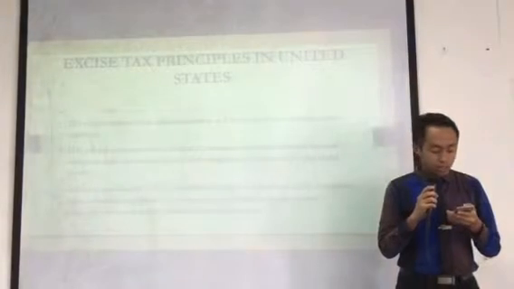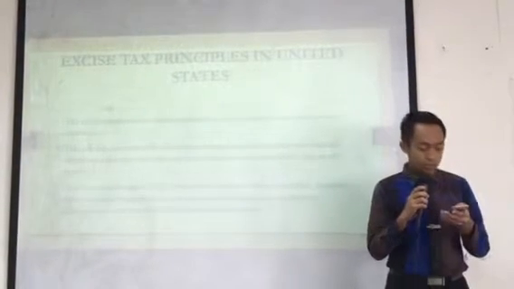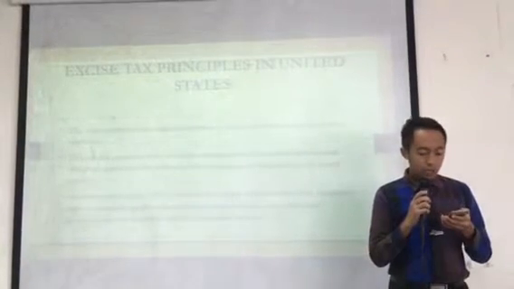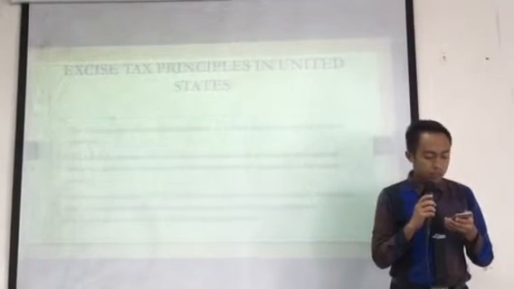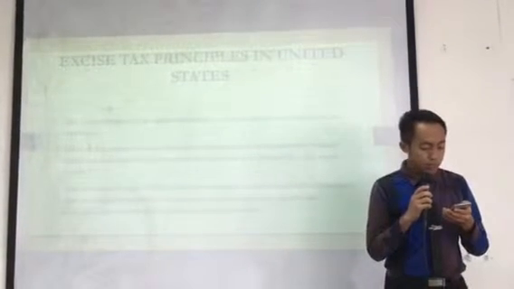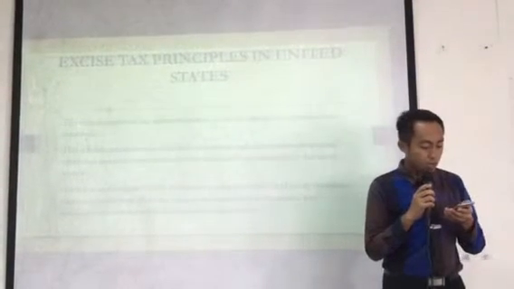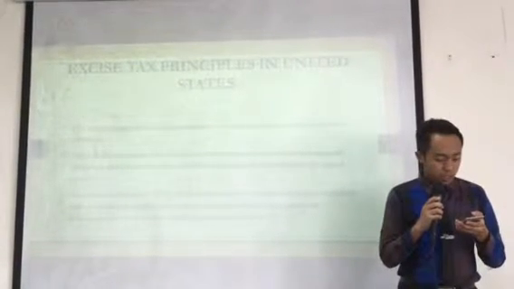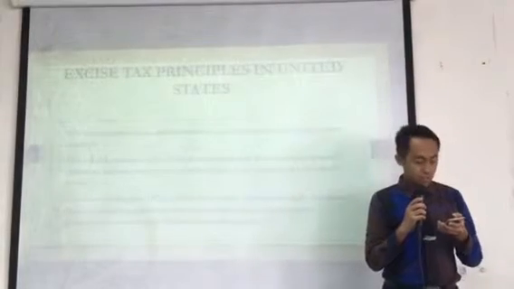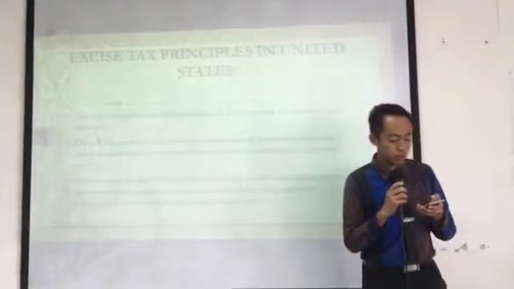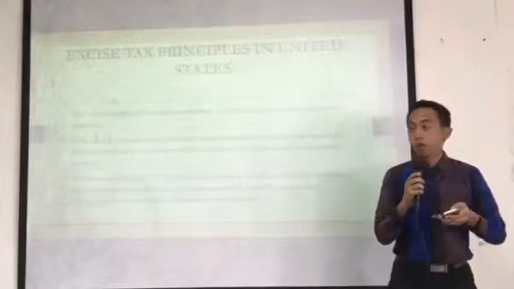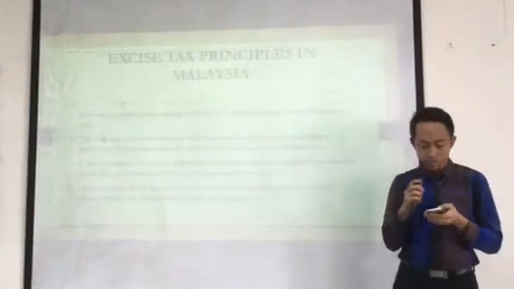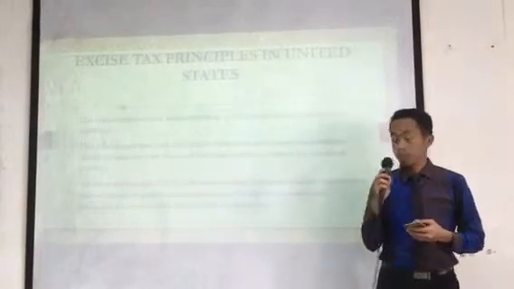Atkinson and Stiglitz 1976 say that if consumers have identical utility functions that are weakly separable in consumption and leisure, the result is a non-linear income tax with differentiated excise tax. After that, excise tax is also important for discouraging consumption of goods that may not have external effects but are nonetheless harmful for the individuals who consume them. Examples of excise tax in the US include tobacco, alcohol, and food. Okay, we continue with the next slide.